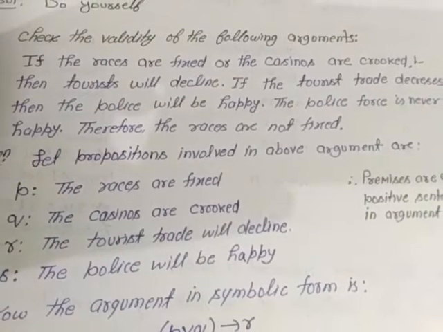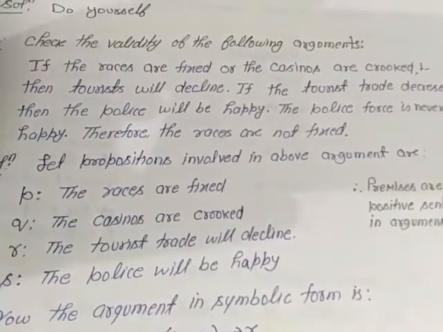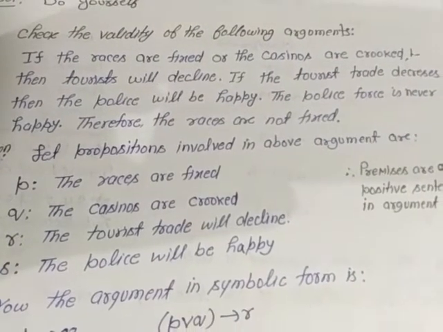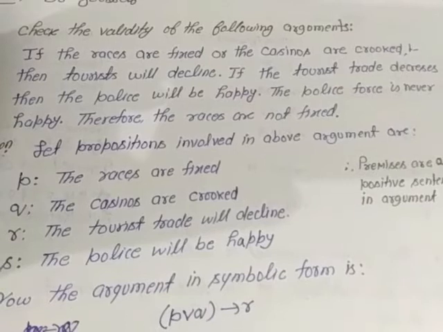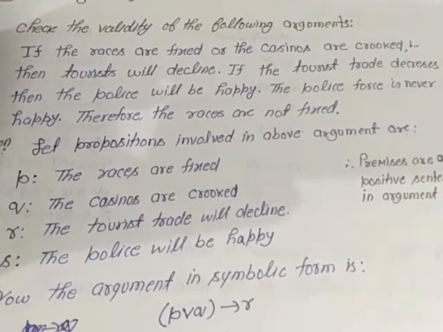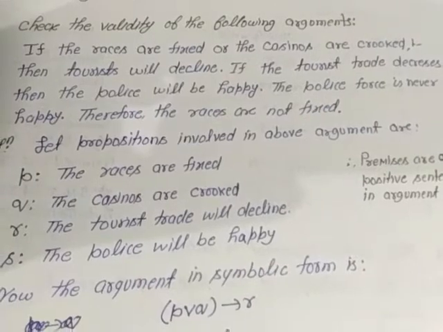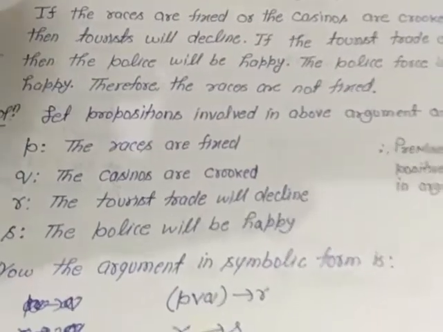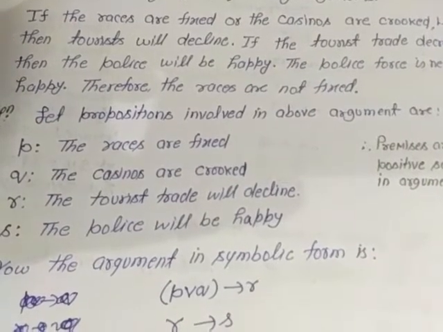So this first statement contains three propositions, the first two are attached with the disjunction sign, and both of these are attached with the conditional sign to the third proposition. So this can be written in symbolic form as P or Q implies R for the first premise.